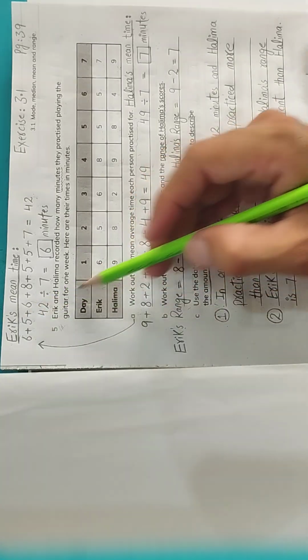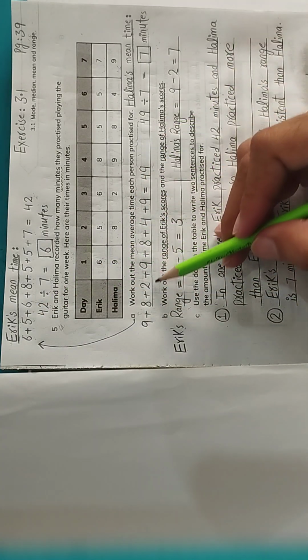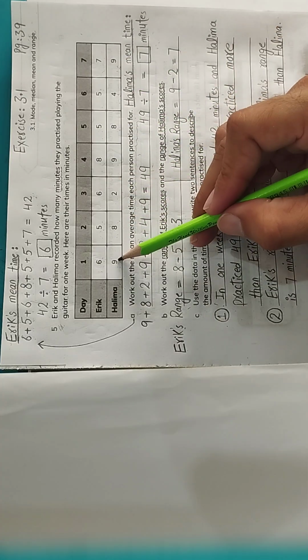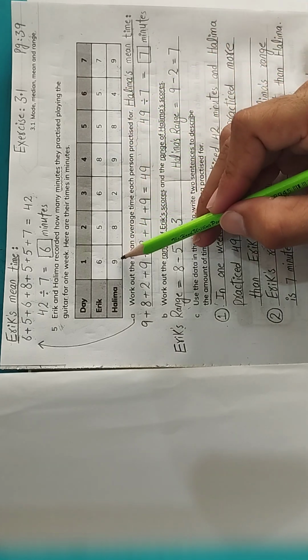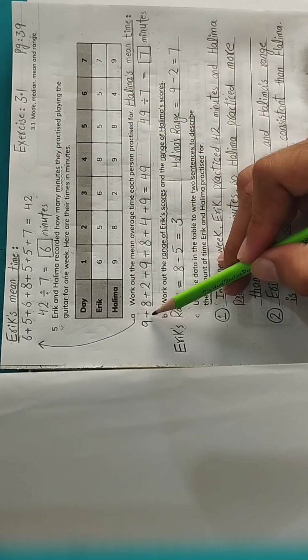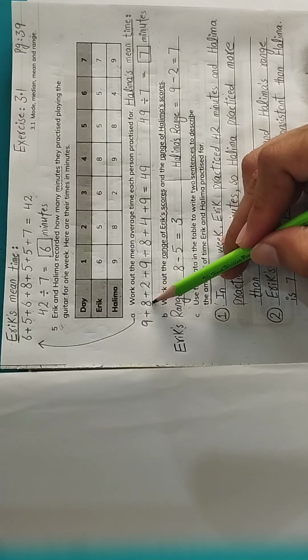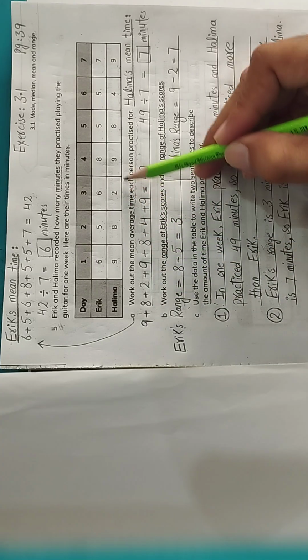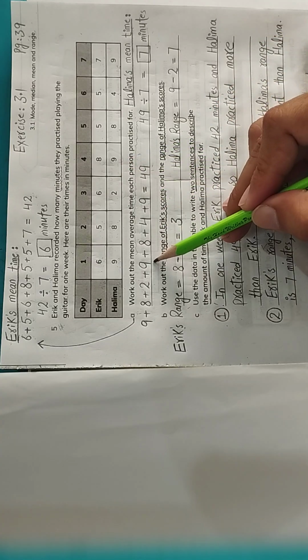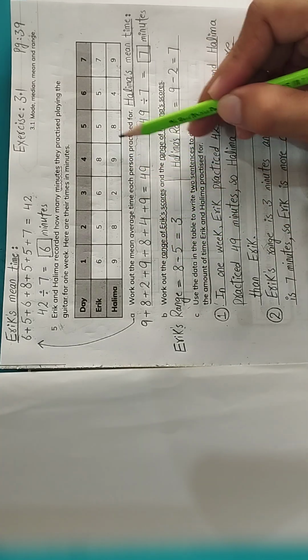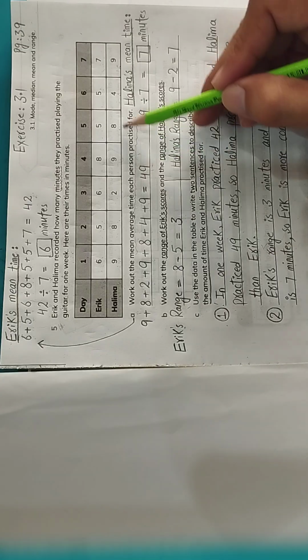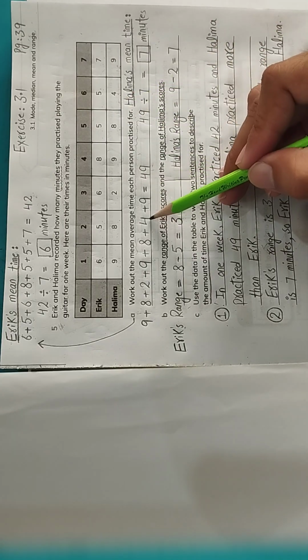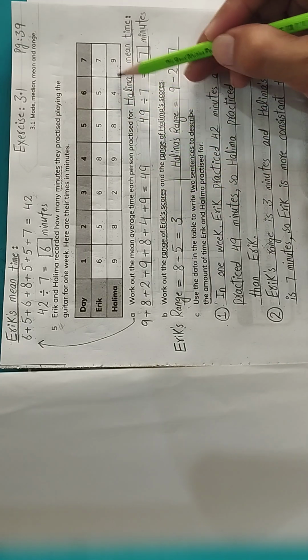Now let's calculate the mean average time for Halima. Here we have Halima's times. The first step is to add up all the numbers. So let's add all these numbers. 9 is the first number plus 8 is our second number plus 2 is the third number plus 9 is our fourth number plus 8 plus 4 plus the last number 9.